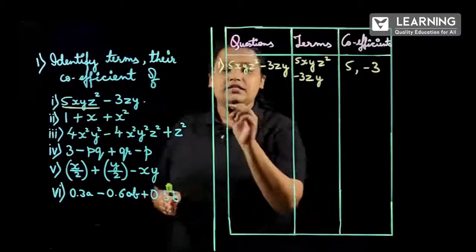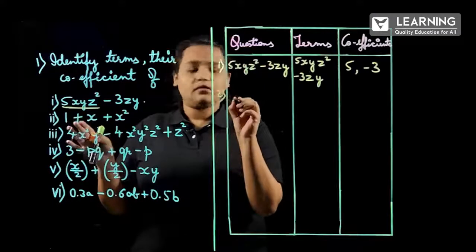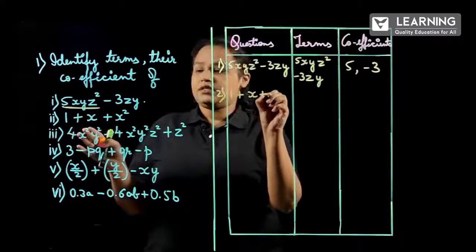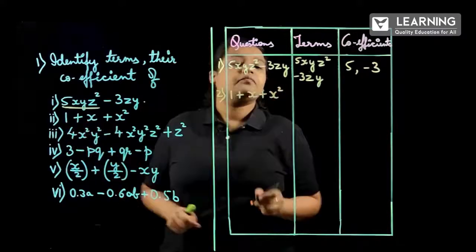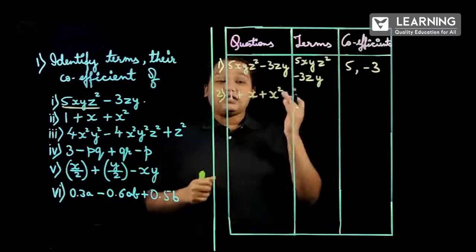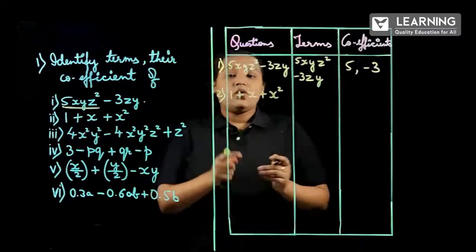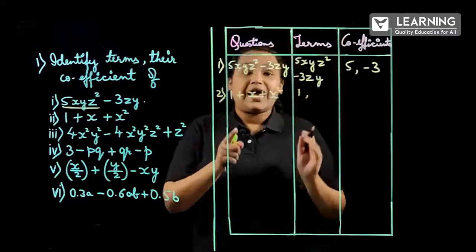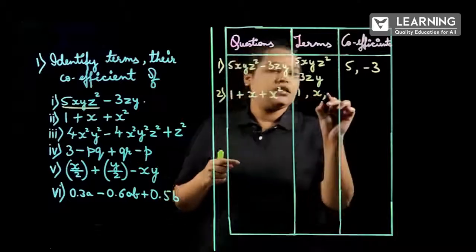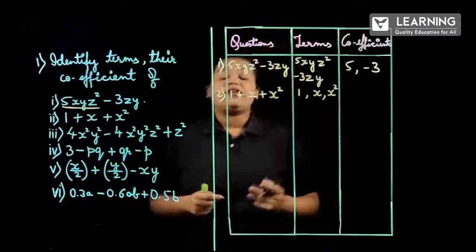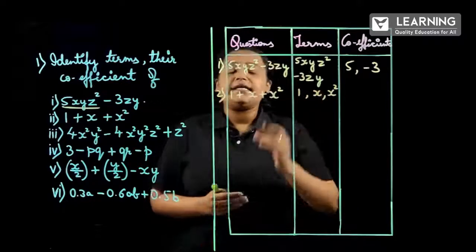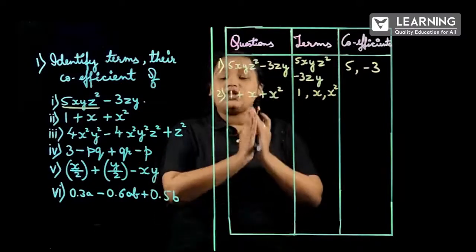Next, the second question is 1 plus x plus x square. How many terms are we having? Actually, we are having 3 terms. So we will write 1, the next term x, and the next term x square. Here I have not written plus because it is understood that if no sign is written, it is equal to plus.